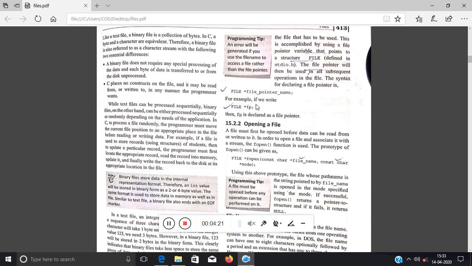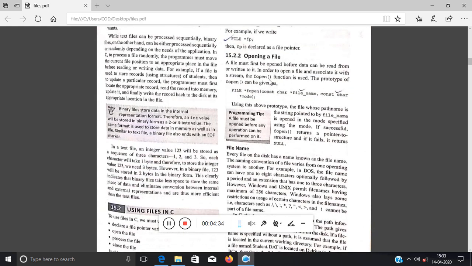So in order to open a file, you have to link it with this fp, or file pointer, and you have to use the function fopen, that is file open. Inside this fopen function there are two parameters. First you have to pass the file name along with the path, and second is the mode of the file. Mode of the file means in which mode you are opening.